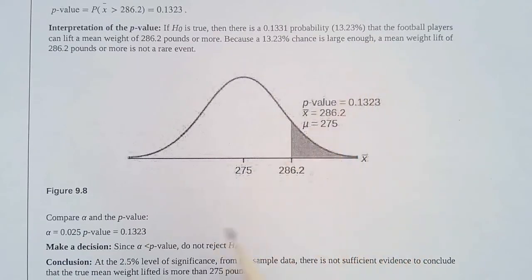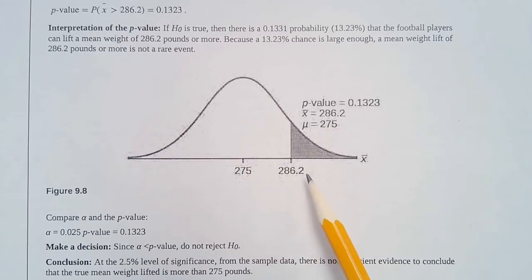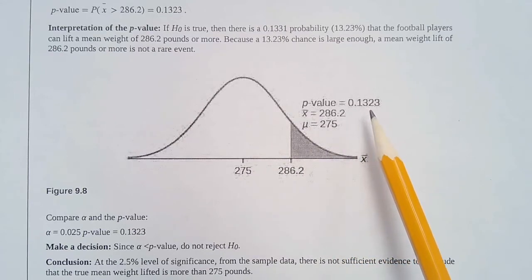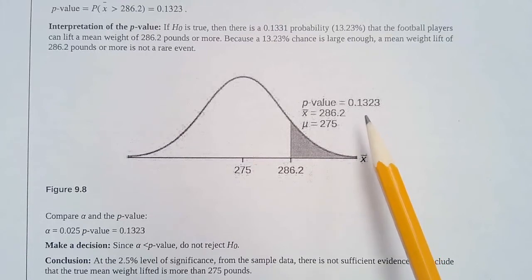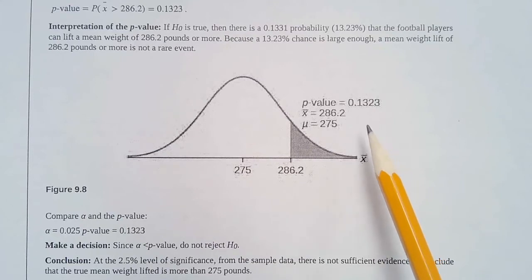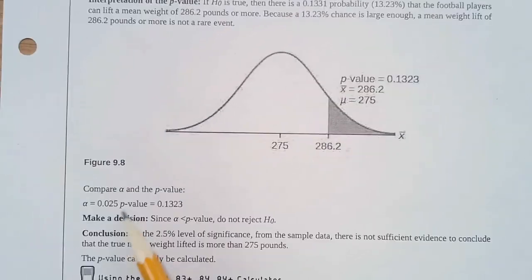So we've got 13% by chance that they would have lifted more than that amount. Okay, so just by chance. Now we need to compare our alpha with our p-value to help us to make our decision.